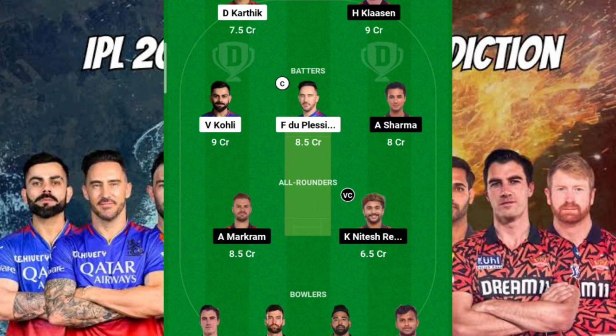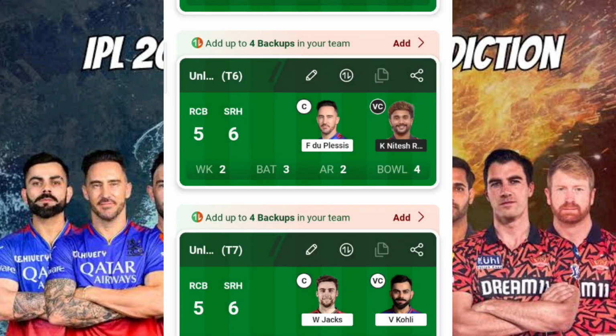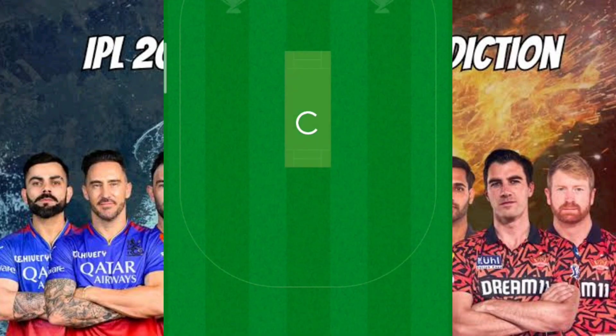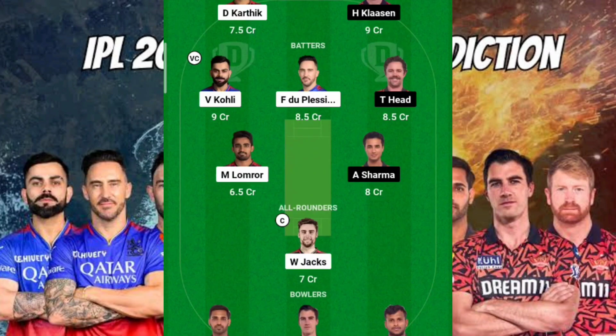The case where I'm applying pure one-to-one technology with respect to the top order of RCB and the upper middle order of SRH, that is Nitish Reddy. Okay, fine. Seventh team, so this is again a very crucial team. Again, applying pure one-to-one, one-sided, that is towards the RCB side. So that's the reason I have kept Will Jacks as my captain. Again, Virat Kohli, VK, as my vice captain.